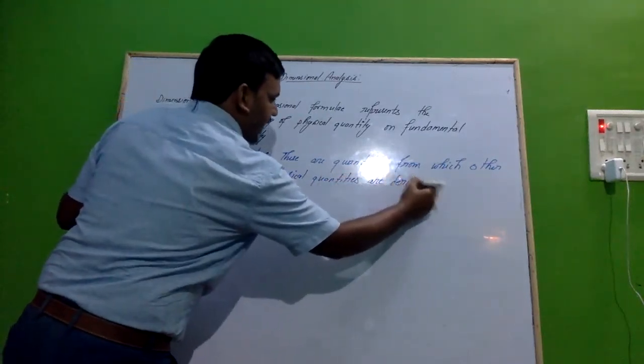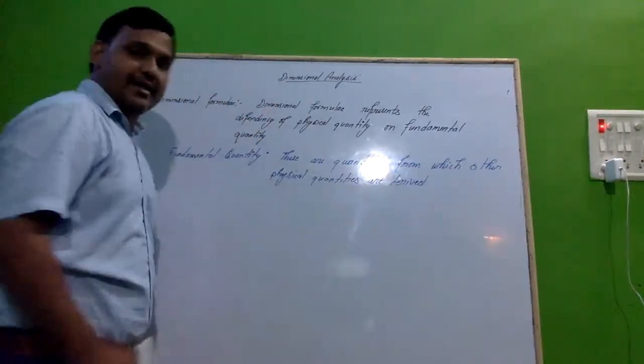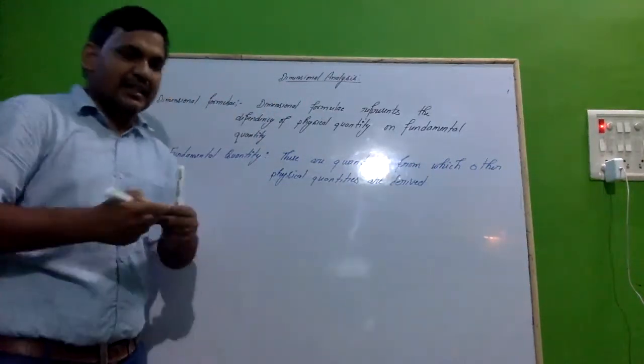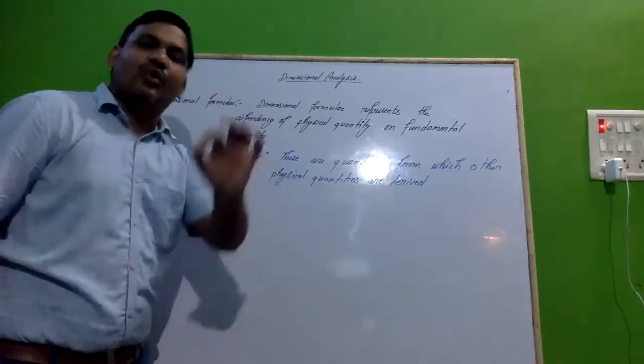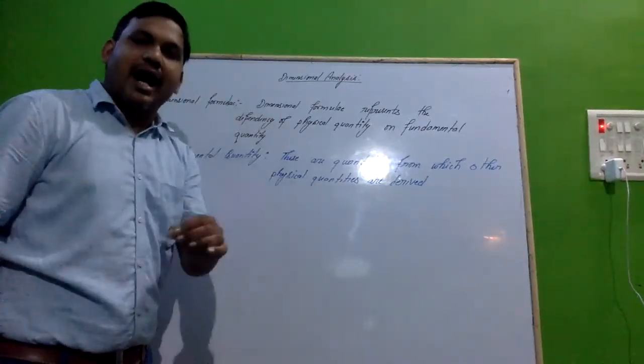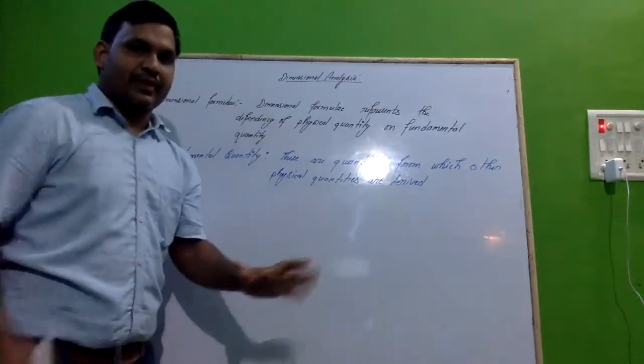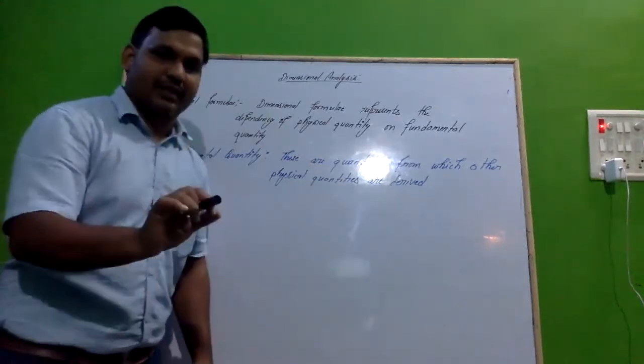It means it can't be further divided. Basically, the fundamental quantities are those quantities from which all quantities are derived, or from which all quantities are made up. There are basically 7 fundamental quantities.